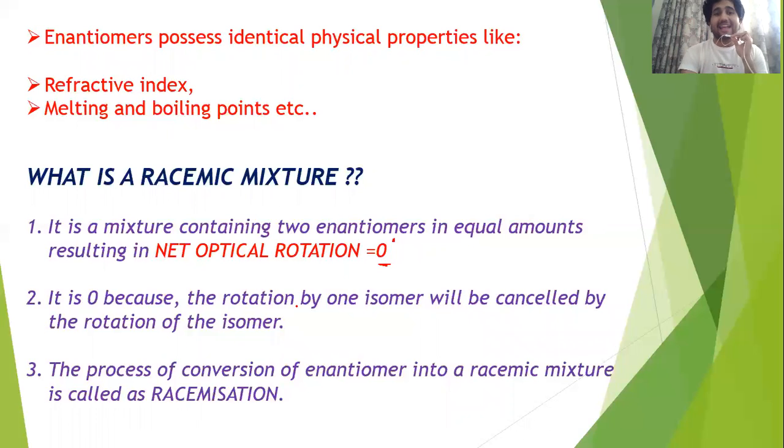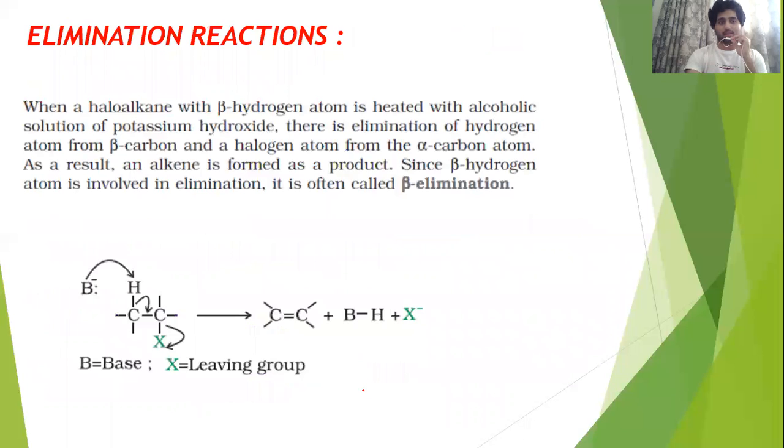So any mixture which contains two equal amounts of the enantiomers, resulting in net optical rotation equal to 0, is called a racemic mixture. You can see the reason here: it is 0 because the rotation of one isomer is completely cancelled by the rotation of the other isomer. And the next, this is not so important, but you can note it if you want. The process of conversion of an enantiomer into a racemic mixture is called racemization.